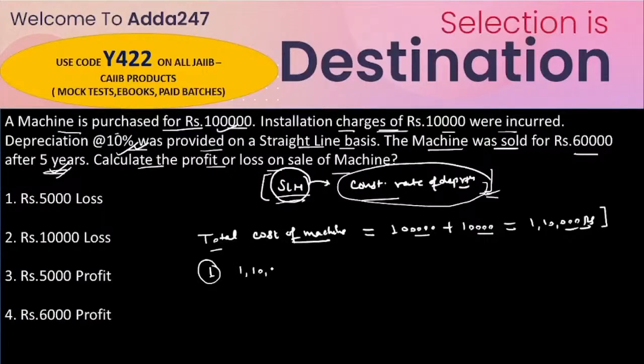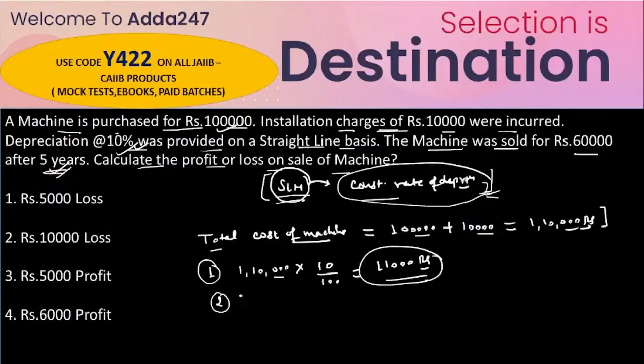The total value is 1,10,000 rupees, and 10% of that would be 11,000 rupees. That would be the first year depreciation amount.